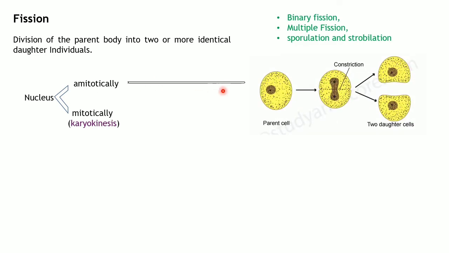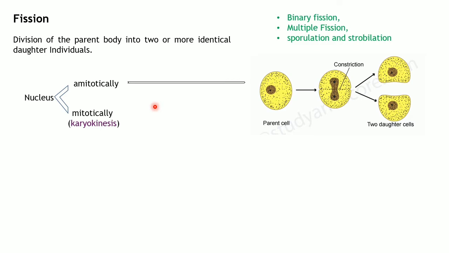What is amitosis? As I told you earlier, amitosis means a single parent cell will simply undergo nuclear division. As you can see here, this is the nucleus. It just undergoes nuclear division and divides into two cells. And you will not see spindle formation or the X structure, which is the chromosome structure that you normally see in the mitotic process. Now you know what amitosis is, right? I've just given some examples so that you will understand it.